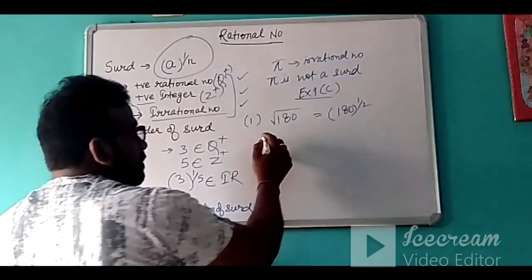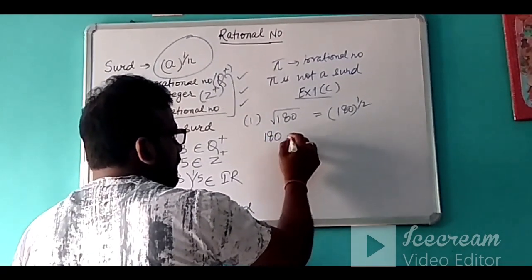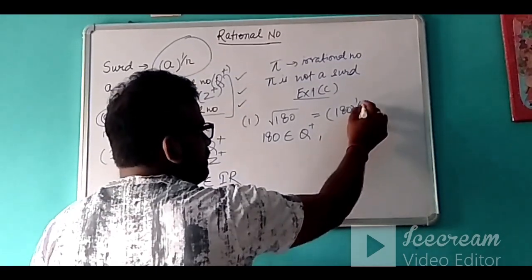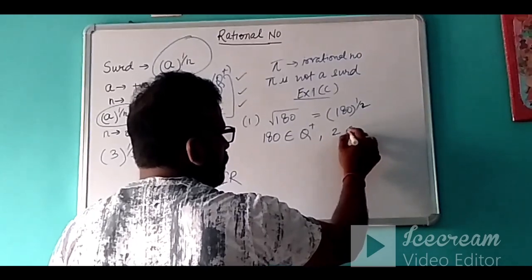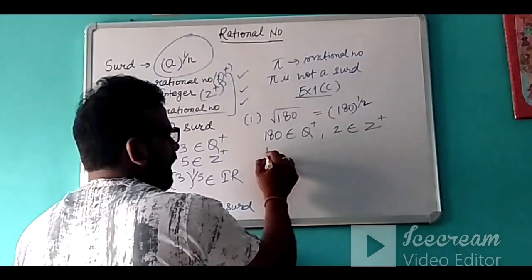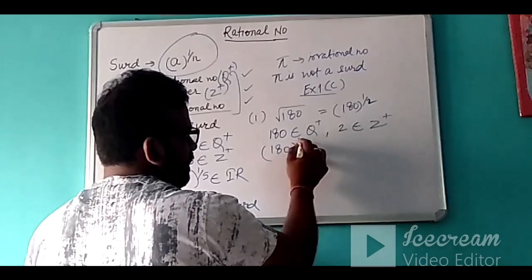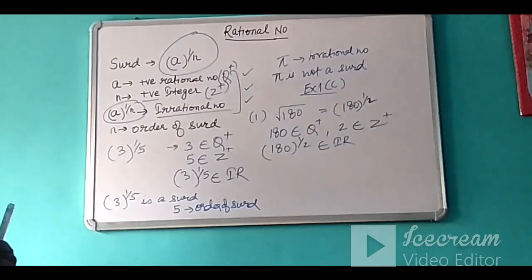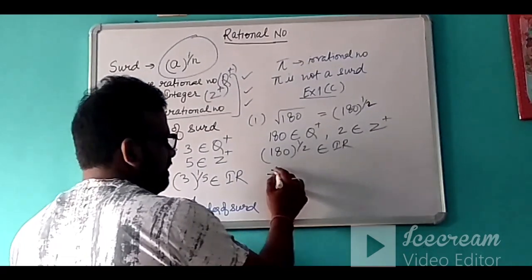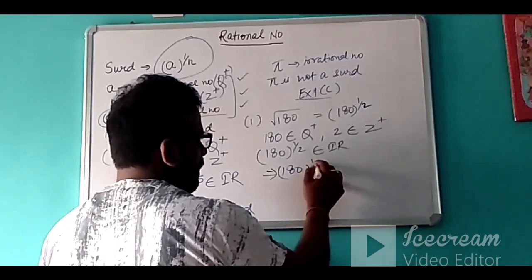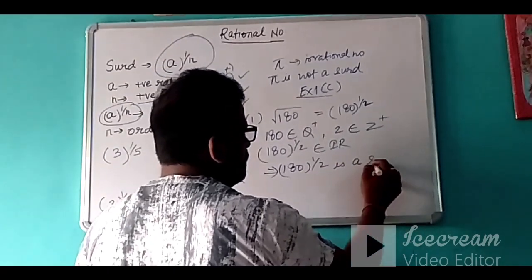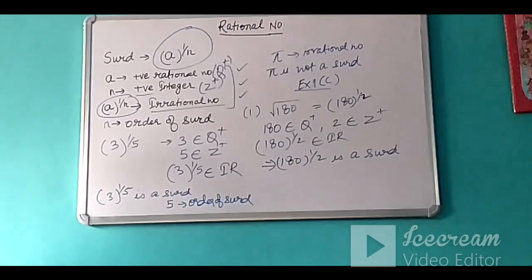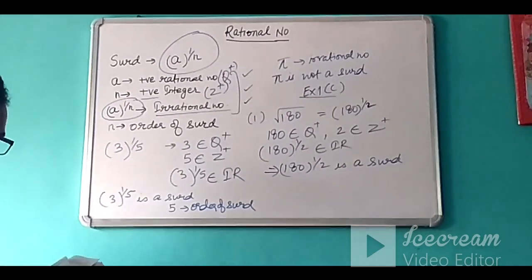Since 180 belongs to positive rational numbers, and this exponent, that is 2, belongs to positive integers, and since 180 is not a perfect square, it belongs to irrational numbers. So we can say that 180 to the power 1 by 2 is a surd. All three conditions have been satisfied simultaneously, so it is a surd.